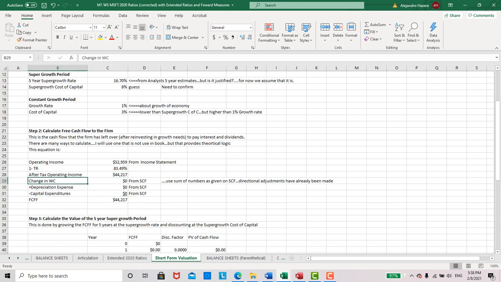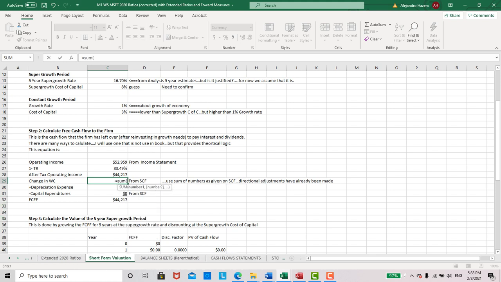Now, the operating income is converted from an accrual basis to cash basis, just like you do on the statement of cash flows, by taking the changes in current assets and current liabilities and making those adjustments. And notice what I say here is to use the sum of the numbers. Don't go in the opposite direction for assets, same direction as the liabilities, because it's already been done for you. These directional adjustments have already been made on the statement of cash flows. So we're just going to take the sum, and let's see where we go.